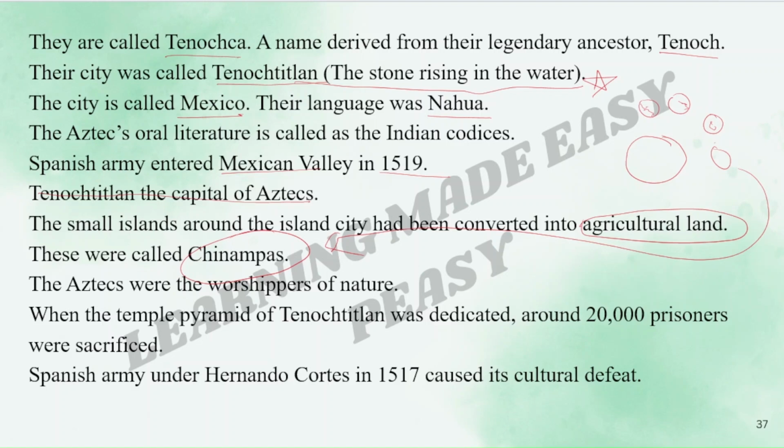When the temple pyramid of Tenochtitlan was dedicated, around 20,000 prisoners were sacrificed. Yes, in the Aztec civilization, there was human sacrifice. Human sacrifice was practiced, and this human sacrifice, the culture and the practices of this Aztec civilization, terrified the Spanish army or the Spanish people who had been there. So the Spanish army under Hernando Cortes in 1517 caused their cultural defeat.